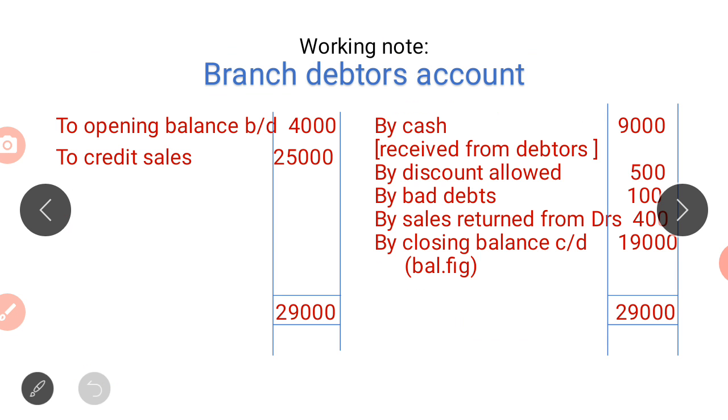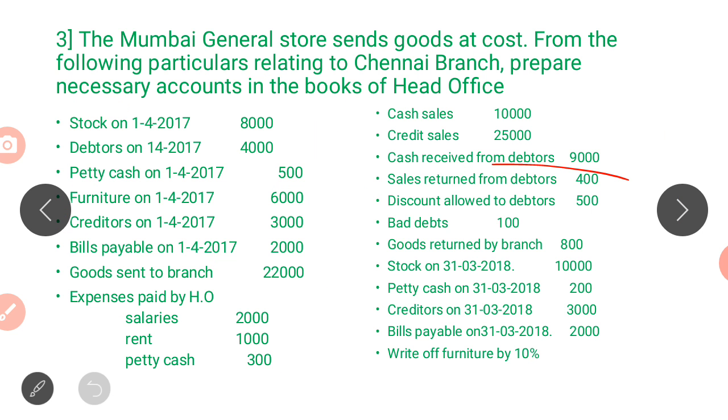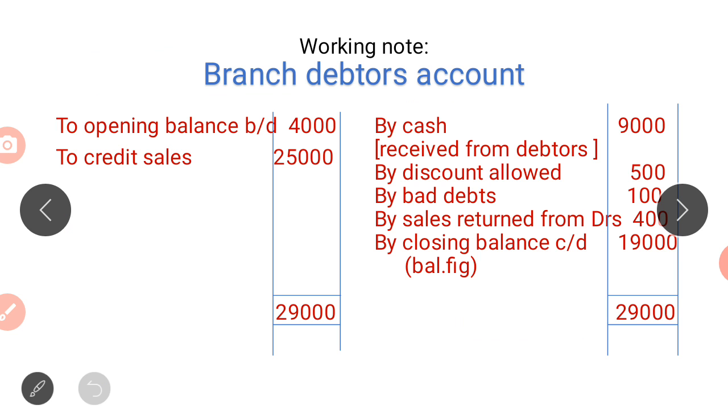So where we have to record? It is an expense, so we will record as by cash 9,000. Okay, next we have sales returned from debtors. Again, sales has been returned back from whom? From debtors. So again what happens? It is an expense. So again sales returned from debtors 400.